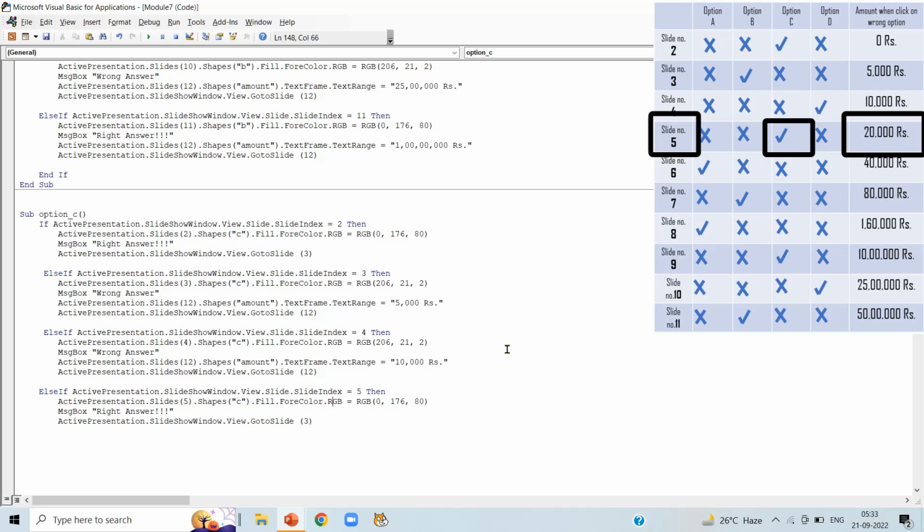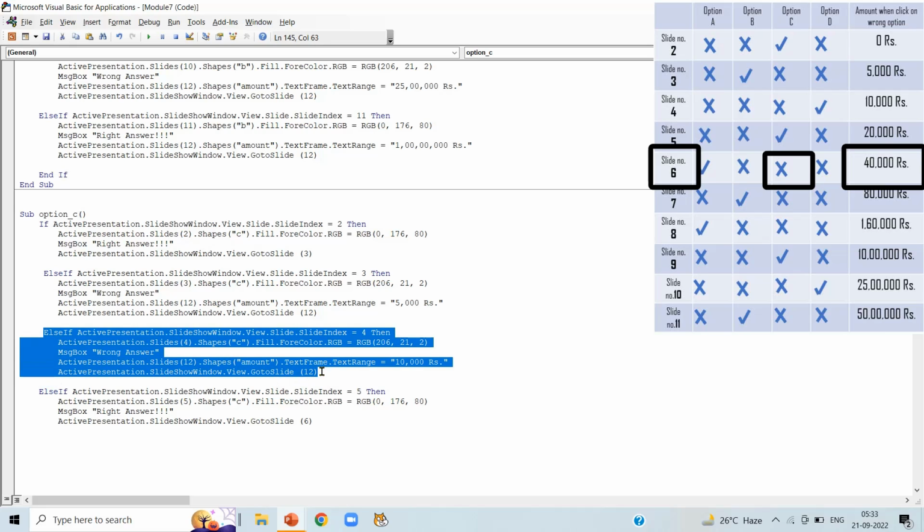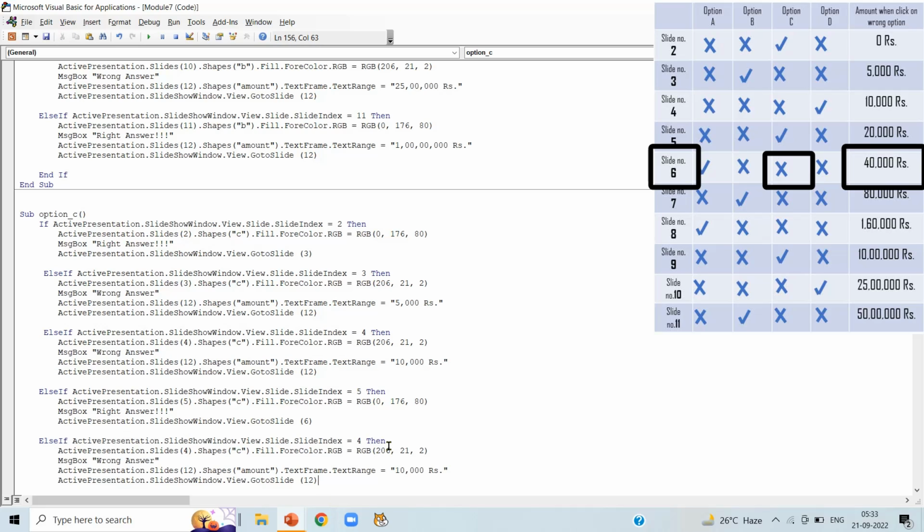And this is the right answer. So go to slide number 6, to the next slide. Now in slide number 6 we can notice option C is wrong answer. So copy the code having wrong answer and paste it here.